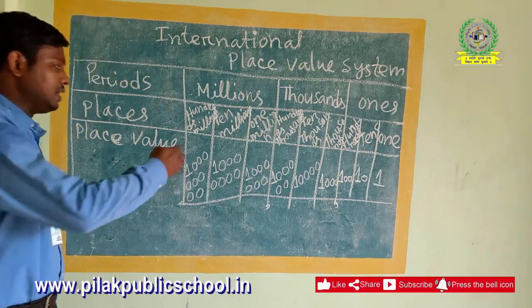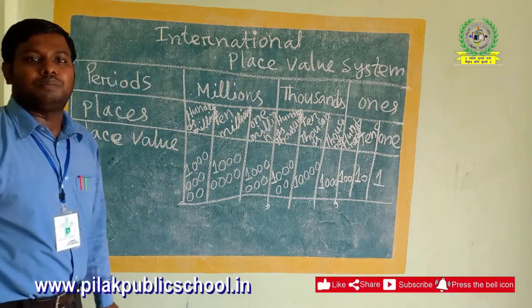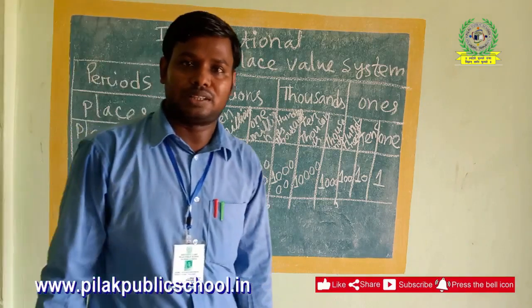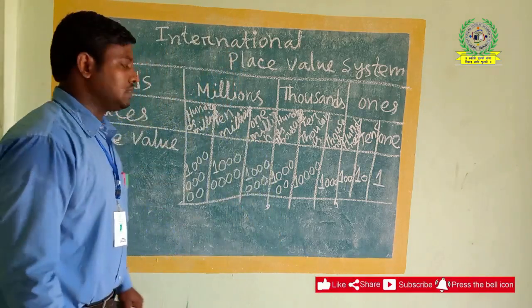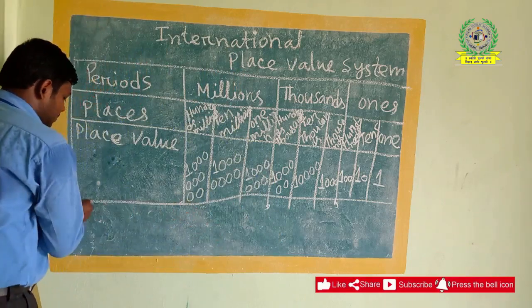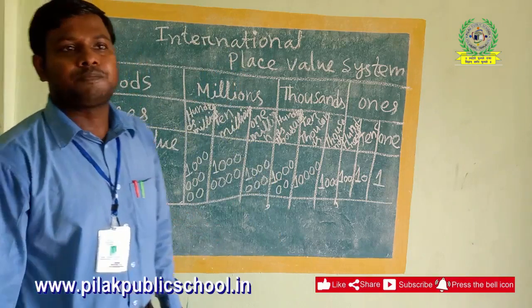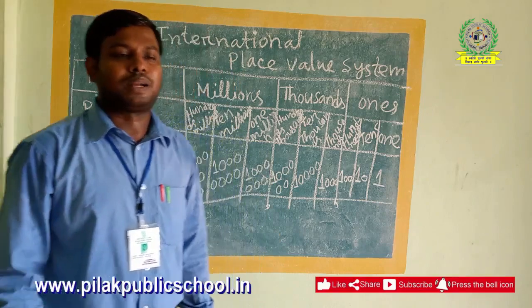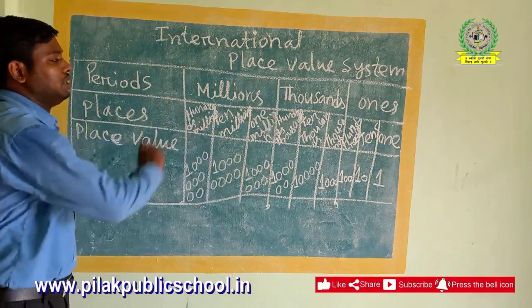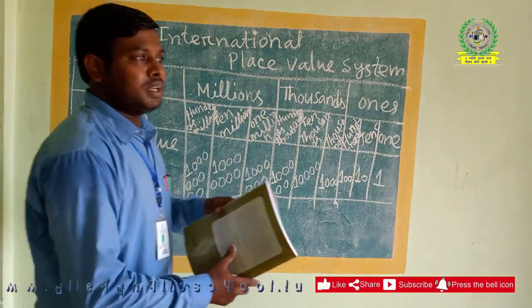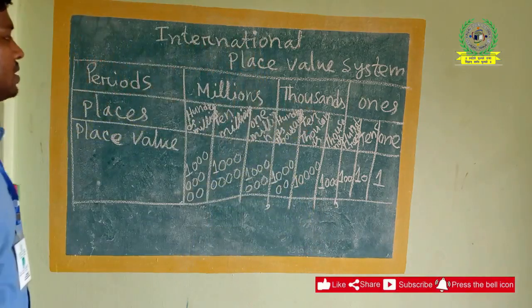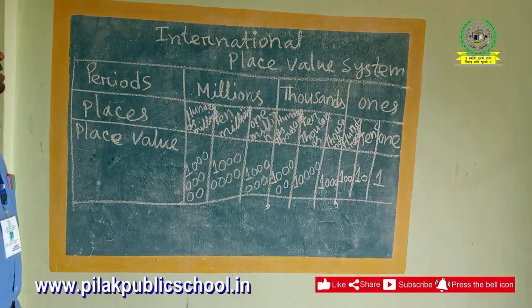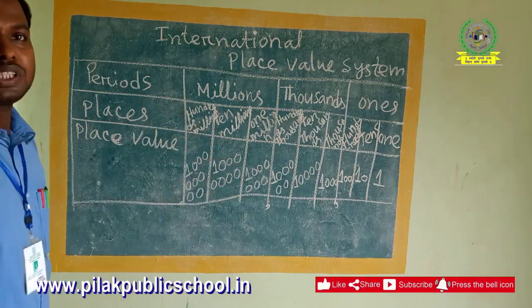Next it will come for billions, which is a similar case, with 3 digits each. It continues for millions, then billions, trillions, and far more also. We will know up to the millions place. Here this is the full description of the international place value system up to the millions place.